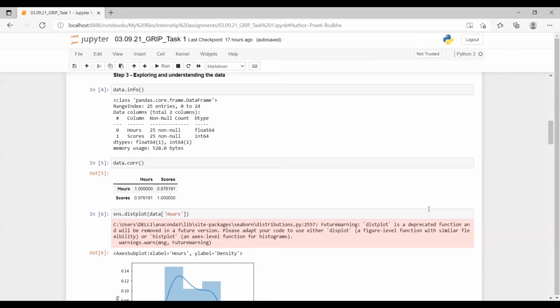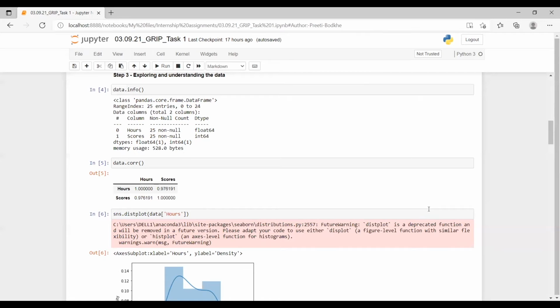So first we will check the detailed information, and looking at the information, we understand that there are 25 entries, meaning 25 rows in the data, along with 2 columns, and both the columns have no null values. Hence, we will not have to deal with any null values. The data type for the hours column is float, and for the score column is integer.